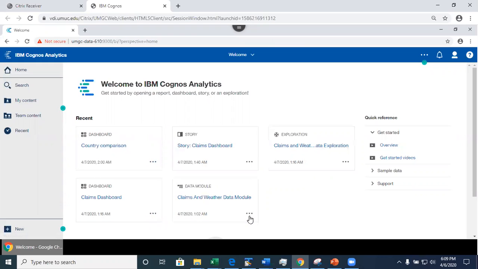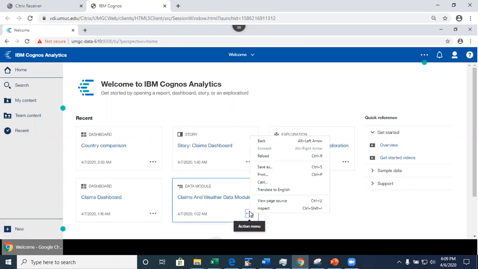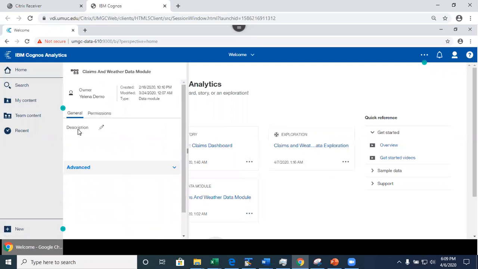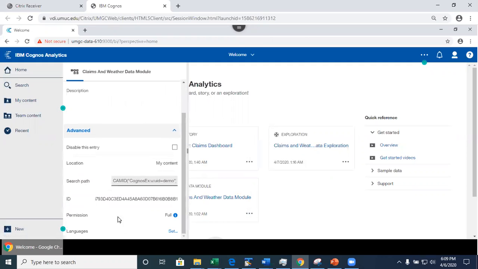Basically, if you do this, see this? This is the data module. I want to open this menu, and I want to see the properties. This is the properties, and in here somewhere I'm going to see this number. Do you see this? This is the ID.